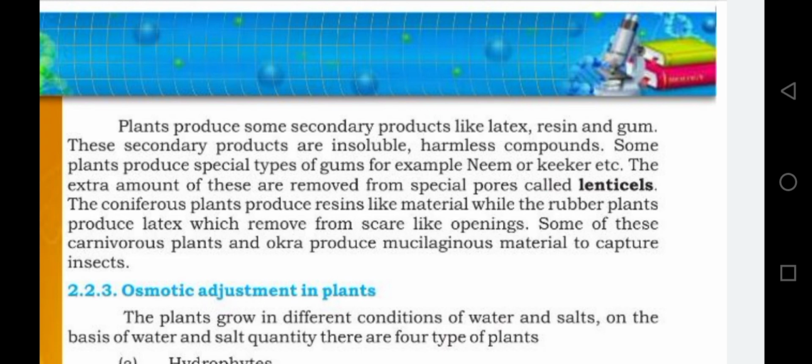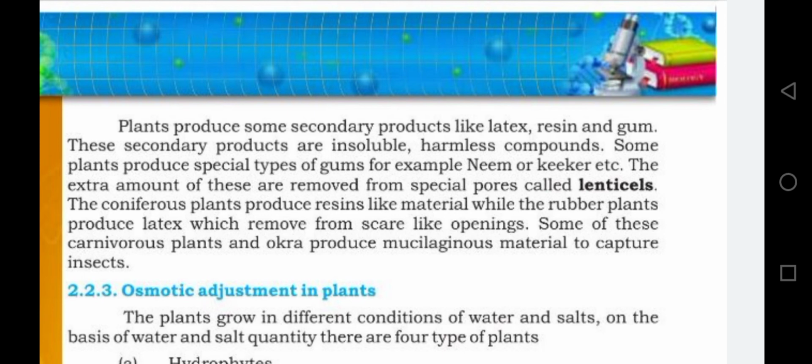Some plants produce a special type of gum, for example neem or kikar. Whenever we cut the stem of kikar, we get the gum. The extra amount of these is removed through special pores called lenticels. What are lenticels? Lenticels are actually porous tissues. They have cells with large intercellular spaces.